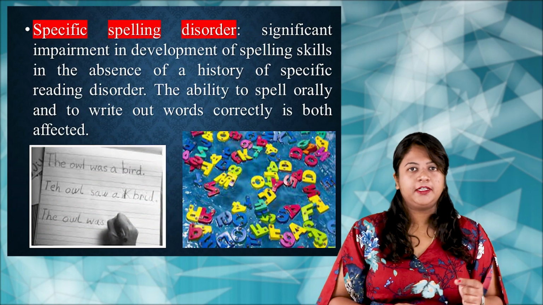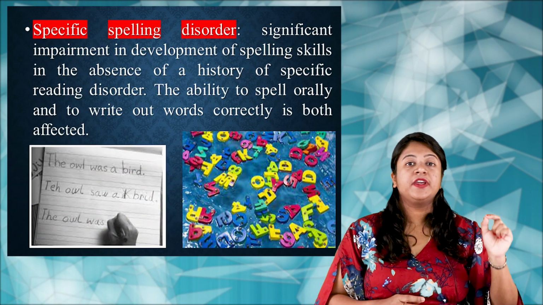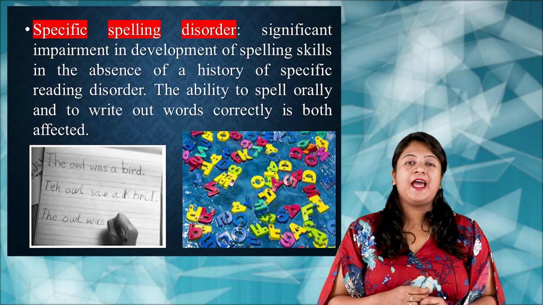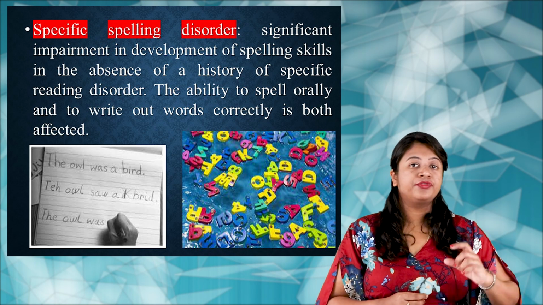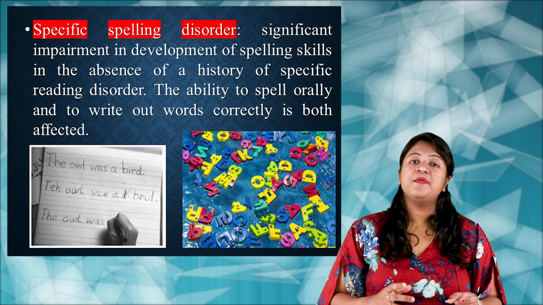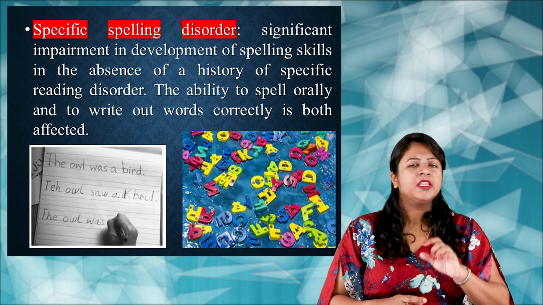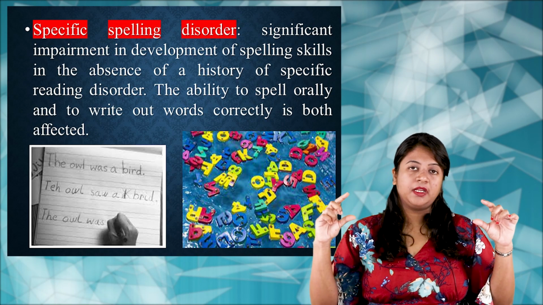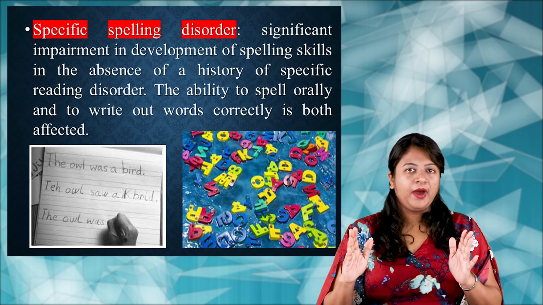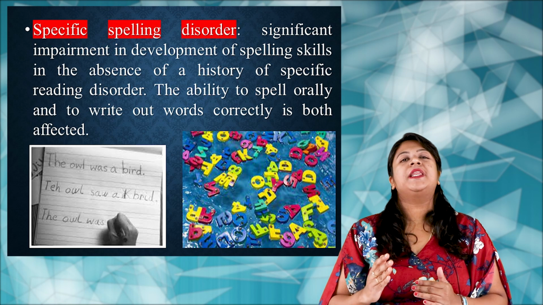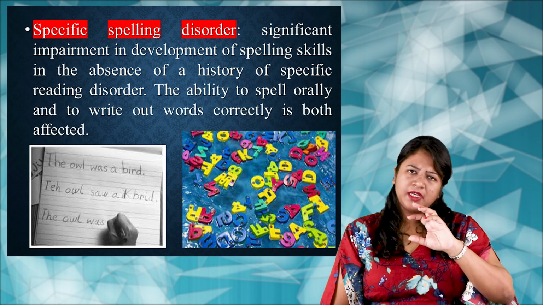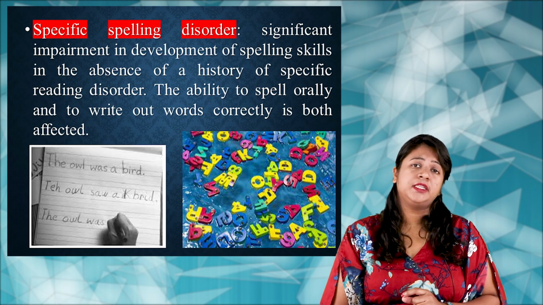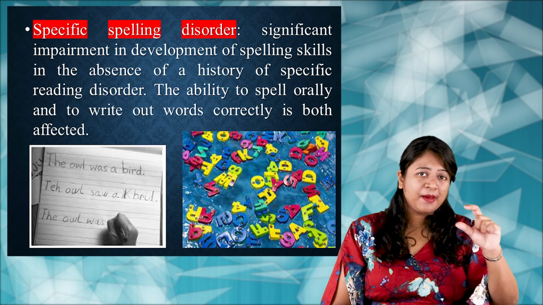The second type of learning disorder is the specific spelling disorder. In this disorder, the child will have an impairment in the development of spelling skills in the absence of a specific reading disorder. The child is not having any problem with reading. He can see the letters in a particular word, everything he can read, but he cannot develop this spelling skill, right? There is no problem with letter distortions, no letter reversal, nothing, but the child has impairment in spelling. He is not able to spell a particular word.